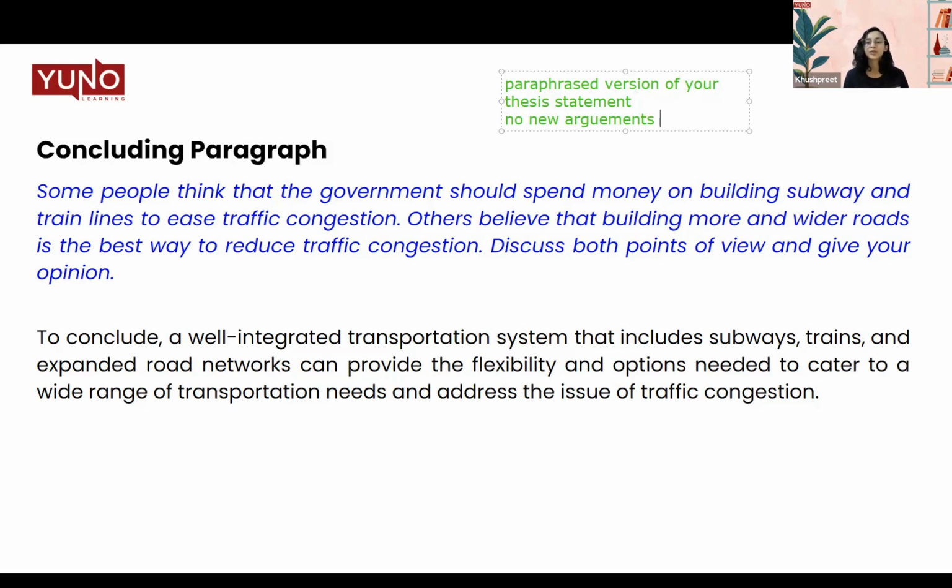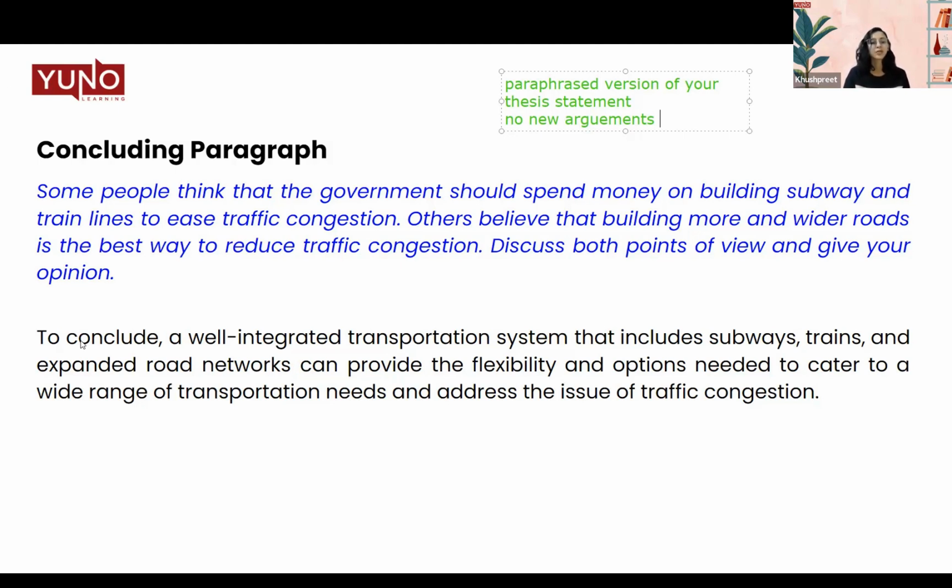The conclusion is supposed to wrap up your argument and do nothing else. So when you're writing down your conclusion, make sure that you do not introduce at any cost any new argument, or you'll be marked negatively for that. Only the arguments that have been sufficiently developed and that you've talked about in your previous body paragraphs, you can paraphrase them and wrap them up in your conclusion.